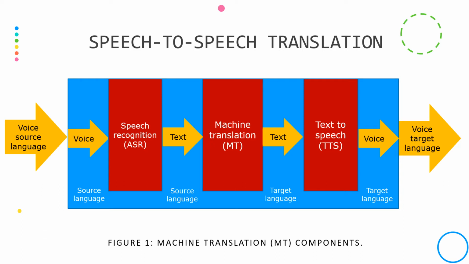For your information, there are three components for speech-to-speech translation, which are automatic speech recognition, ASR, machine translation, MT, and text-to-speech, TTS. How the speech-to-speech translation works is that the voice is processed in its original language by the automatic speech recognition component, resulting in a text version that goes through the machine translation component that will convert it into the target language. Lastly, this translated text will go through the text-to-speech component at the end of the process, which uses a synthetic voice in the target language to speak the text.